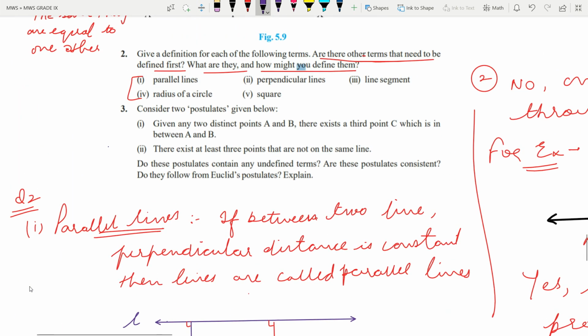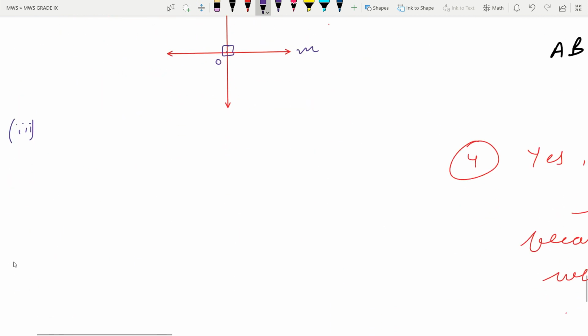After perpendicular, it is line segment. Very simple. A line segment we can say is a terminated line, that I have told you while explaining postulate number 2. So what is a line segment? You have usually heard that a line segment has two endpoints.